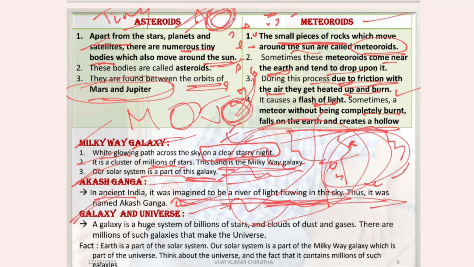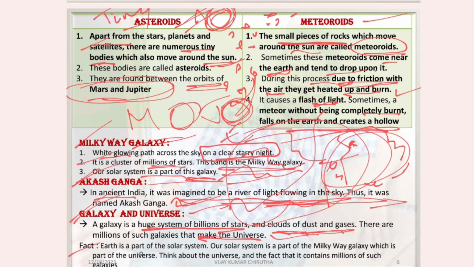Galaxy and universe. What is the difference between them? A galaxy is a huge system of billions of stars, clouds of dust and gases. There are millions of such galaxies that make up the universe.